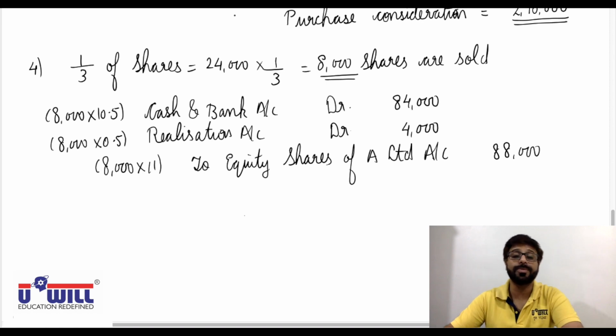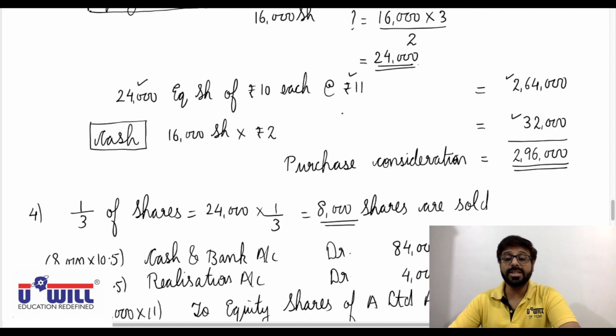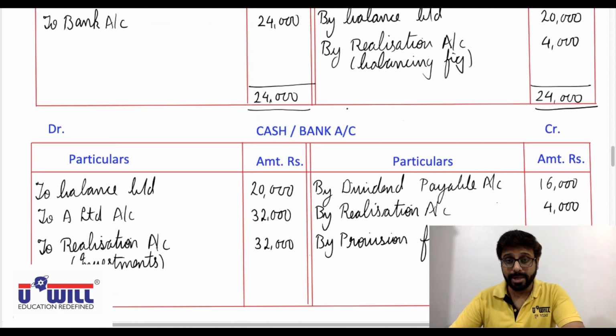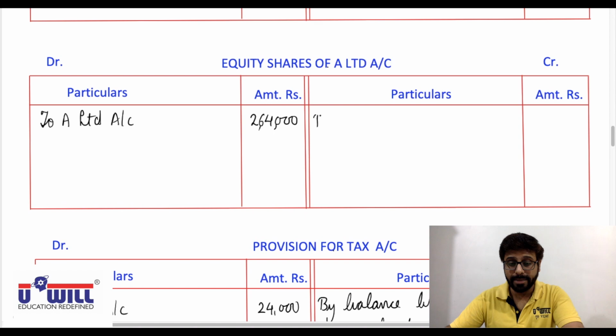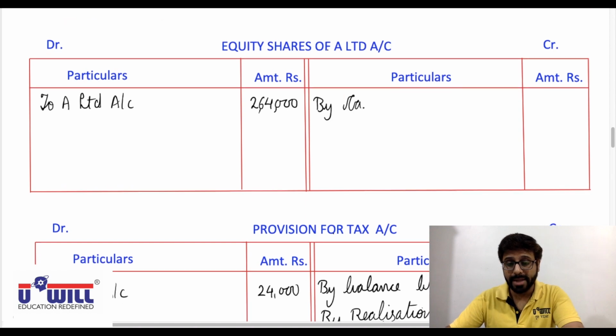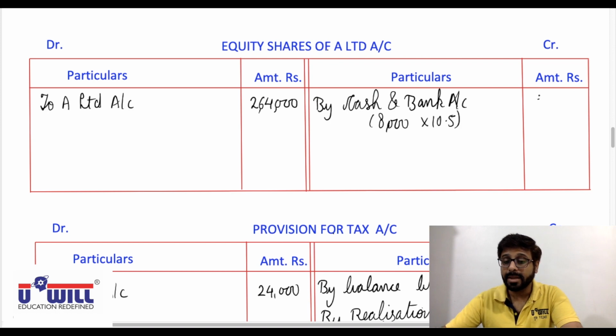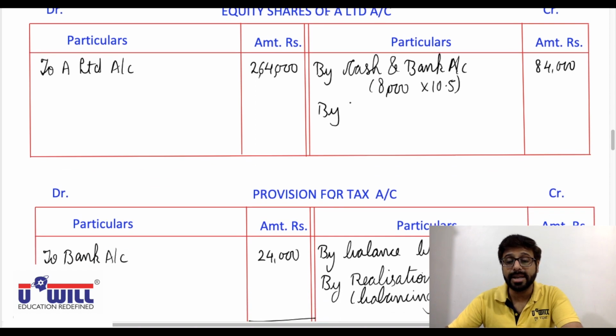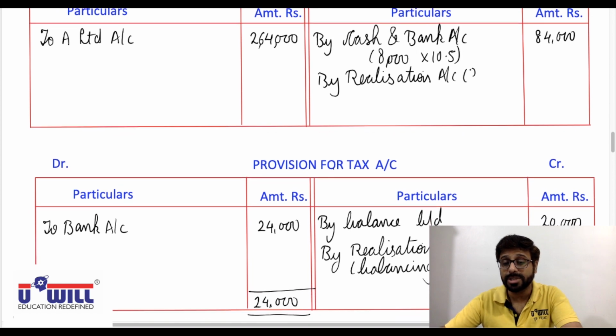We have done this earlier also. Now, to equity shares of A Limited. So in the equity shares of A Limited account, on the credit side, by cash and bank account, 8,000 into 10.5, they are sold for 84,000. And realization account debit to equity shares. So in equity shares, credit side by realization account with the loss of 8,000 into 0.5, that is 4,000.